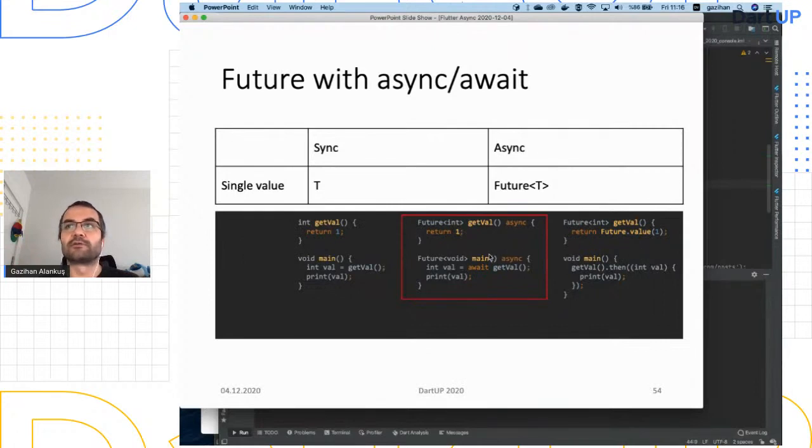So this one looks like the one on the left, but it acts like the one on the right. So async/await is great. We don't want to deal with futures directly. We want to be able to deal with them using async/await, okay? Because then we get to write code that looks synchronous. Okay, so this is great.